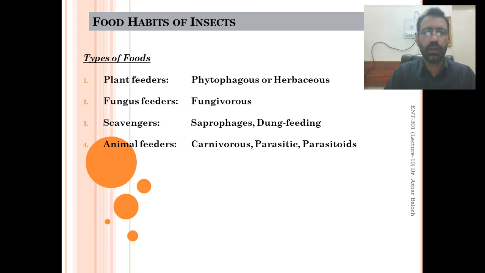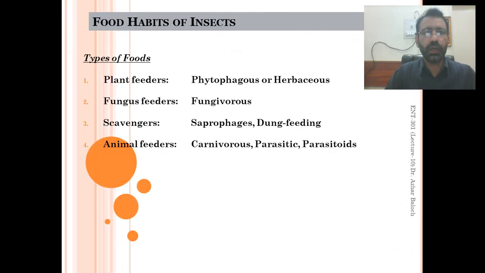As we know, insects are a diverse form on the earth that eat different kinds of food, which includes plant spots, cells, dead organisms, and then animals, meat, blood, etc. So basically, they are divided into four categories. One is the plant feeders, which feed on the plants.